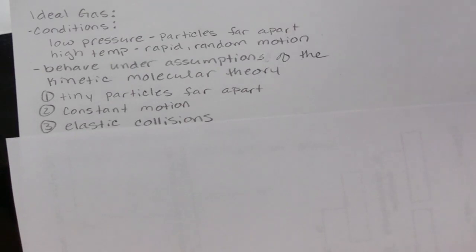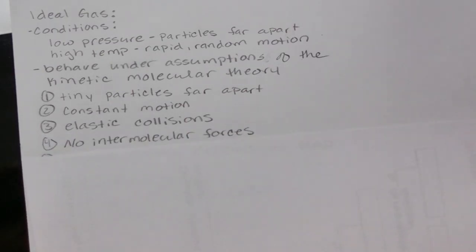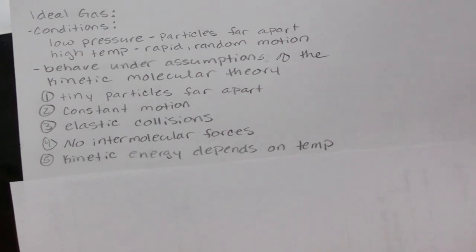It is a complete transfer of energy. We assume they have no intermolecular forces. There's no attractions between those particles. And we also say that kinetic energy will depend on the temperature. And that makes sense because temperature is the measure of the average kinetic energy.